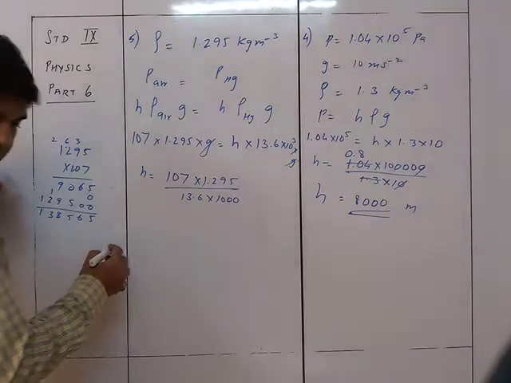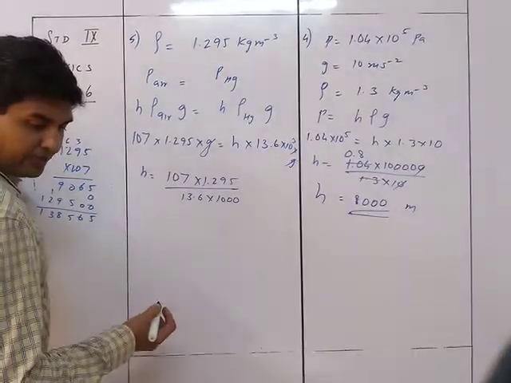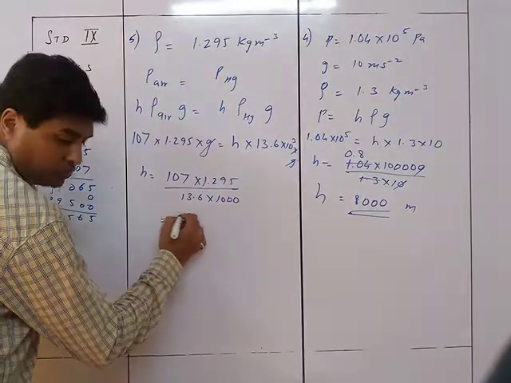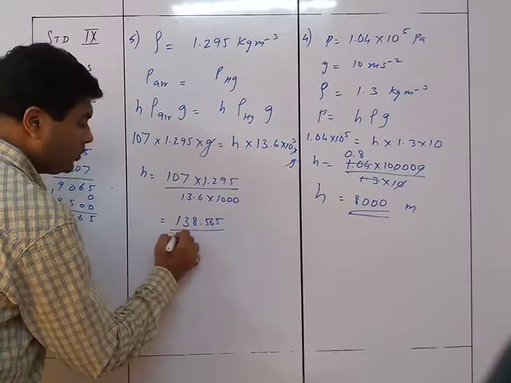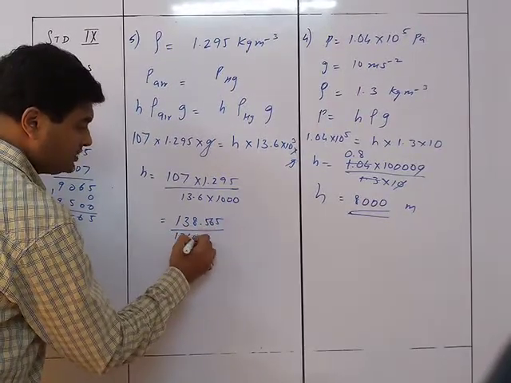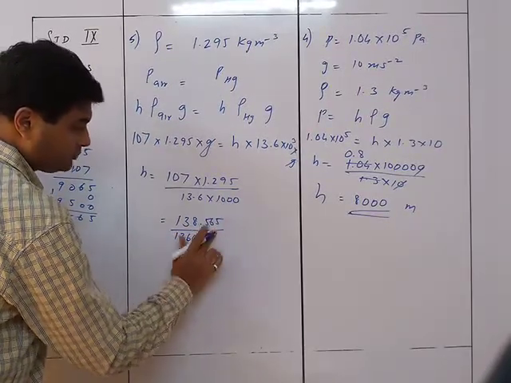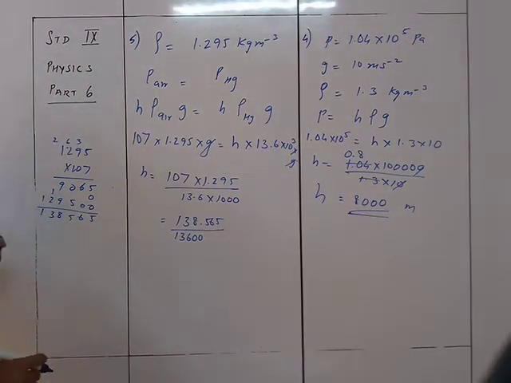You need to find out the approximate only, you cannot find out the complete thing. It's 138.565 upon 13600. Okay, this is the height.